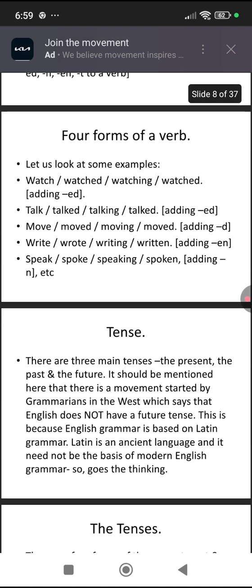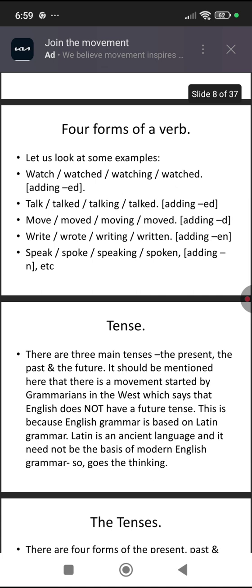So we look at the examples of four forms of a verb. So if I take the main verb watch, then V1 will be watch, V2 will be watched, the present participle, the ing form, will be watching, and V3 will be watched, adding ed. And then if we take the main verb talk, talk is V1, talked is V2, talking is a present participle, and talked is a V3.